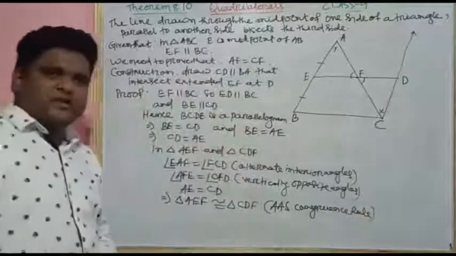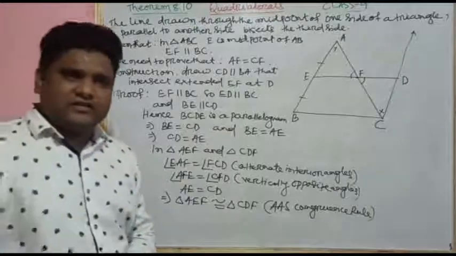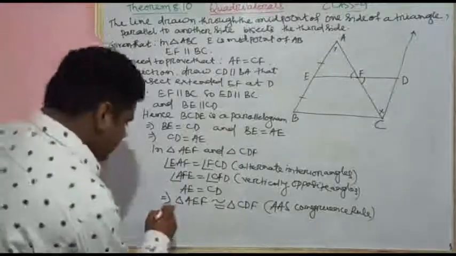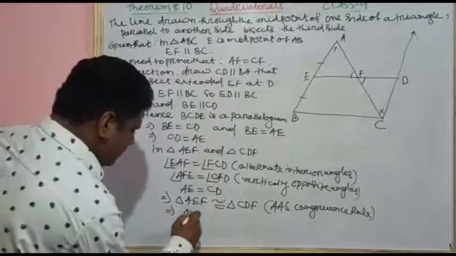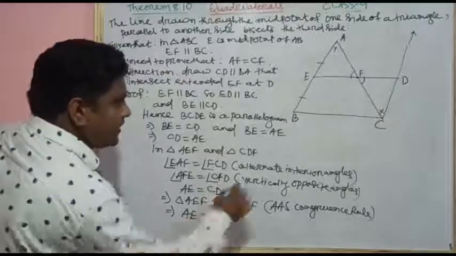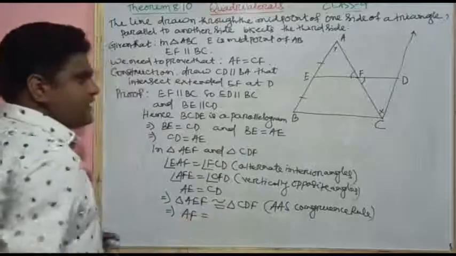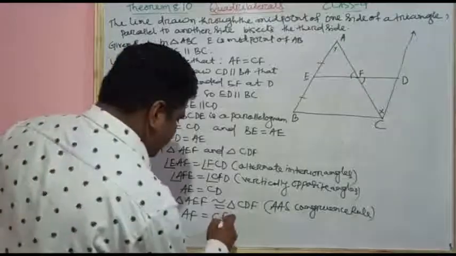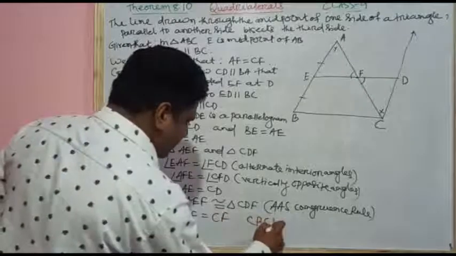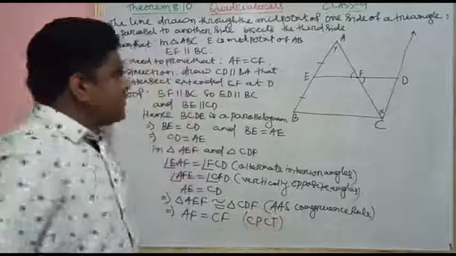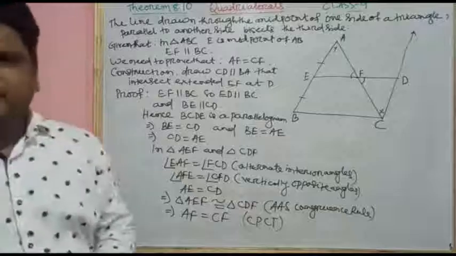If two triangles are congruent, then their corresponding sides and corresponding angles are also equal. This implies that we can write AE is equal to AF equal to CF by corresponding parts of congruent triangles. We have proved theorem 8.10.